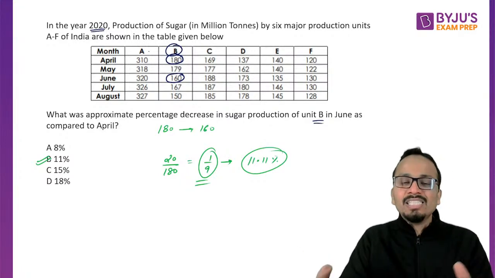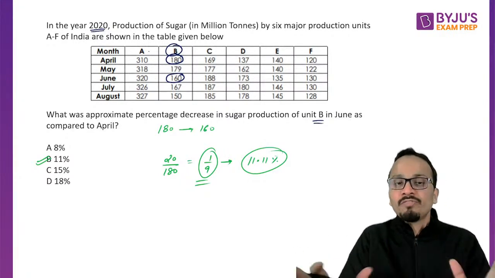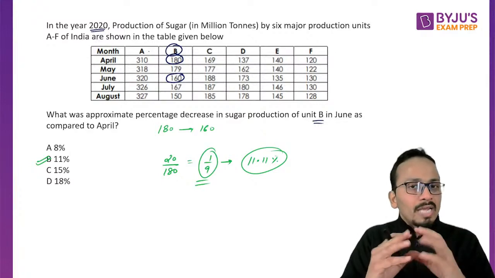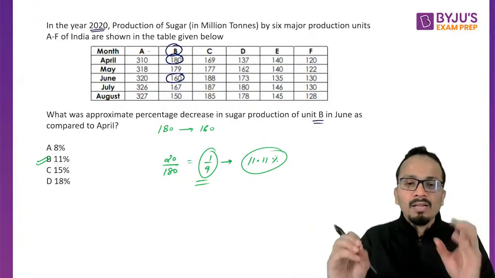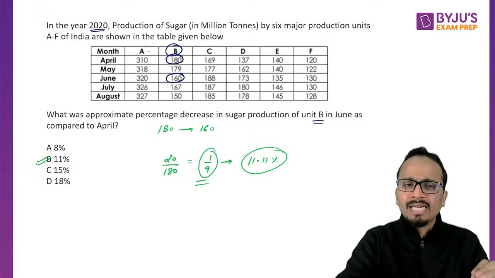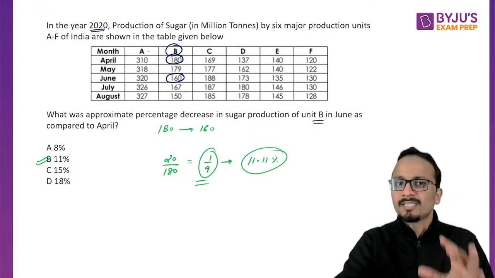So such an easy question of data interpretation, a straightforward question. No need to look at the other values. A simple, straightforward question can be dealt with in less than 30 seconds, right?